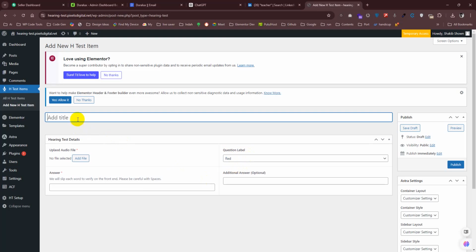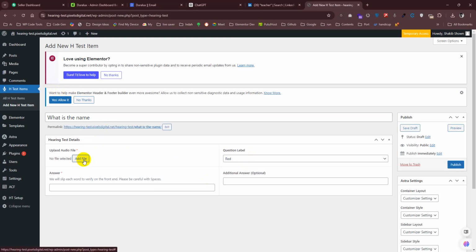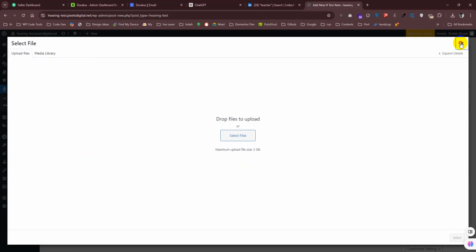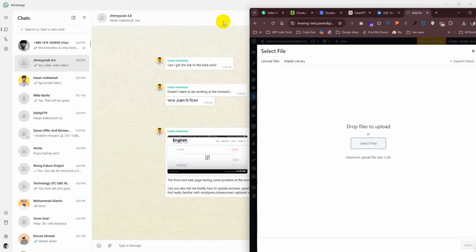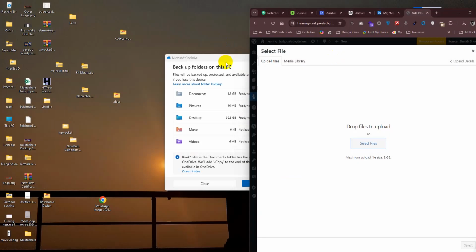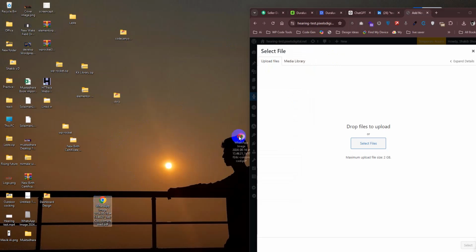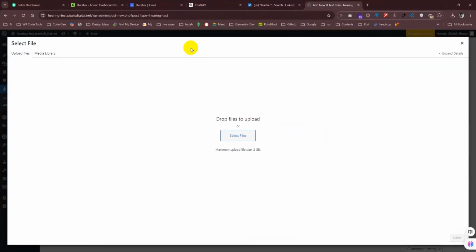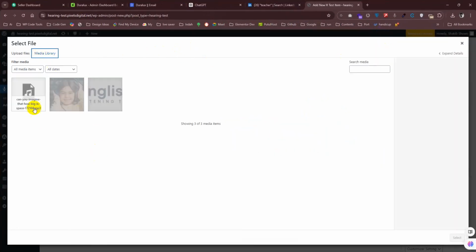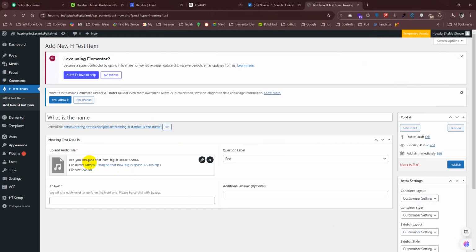This is the question name, like, what is the name? And here you need to add the audio file. You can just upload by clicking here. If you have this file on your PC, you can directly drag and drop here. Or if you already uploaded it, you can click on media library. Here you can see all audio files stored, and you can just select it.